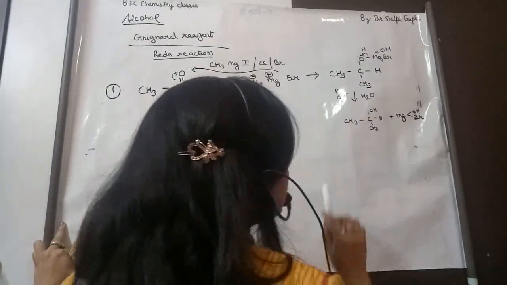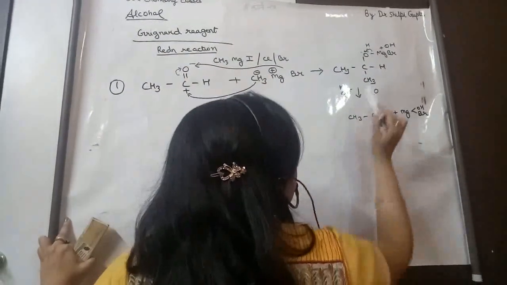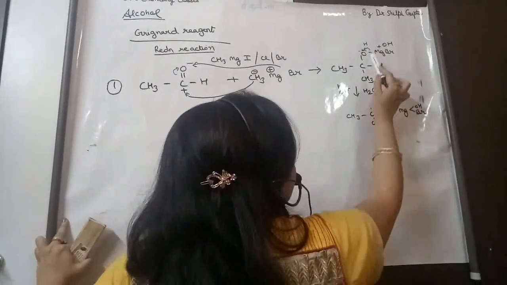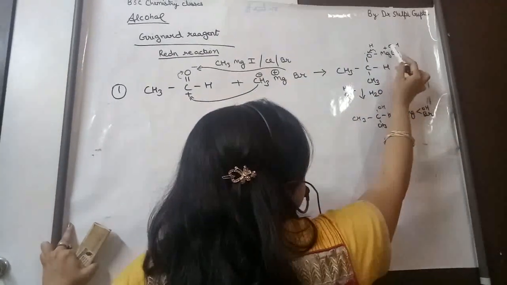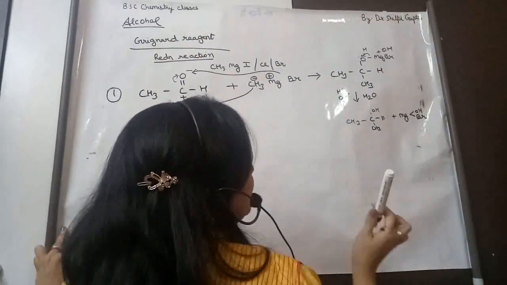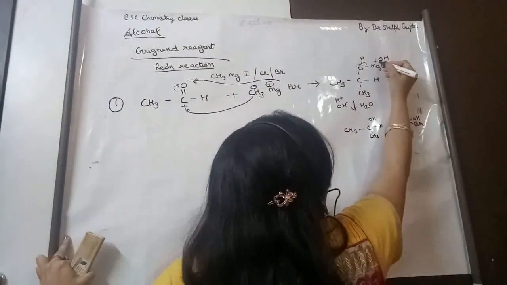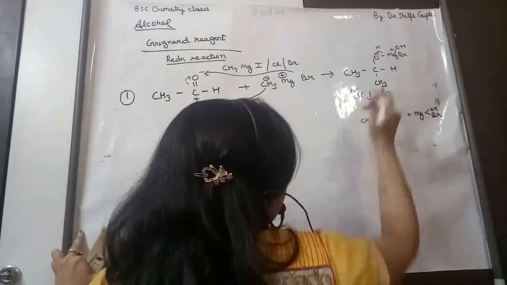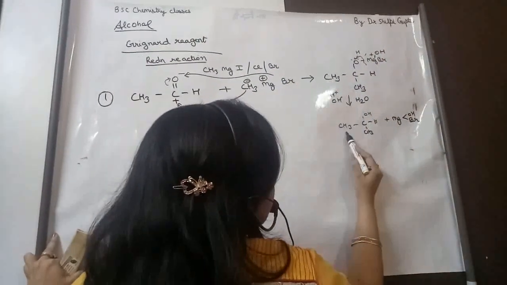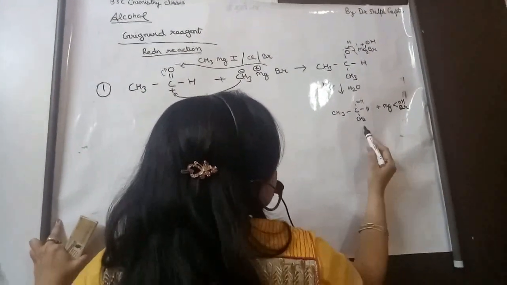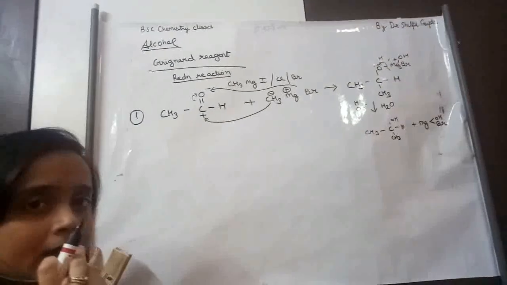H plus will attack here, and Mg will become electropositive because the bond which it shared has gone. So the hydroxy ion will attack the MgBr like this. Since the bond has broken, what will form is CH3, CH, OH, CH3 and magnesium hydroxy halide.